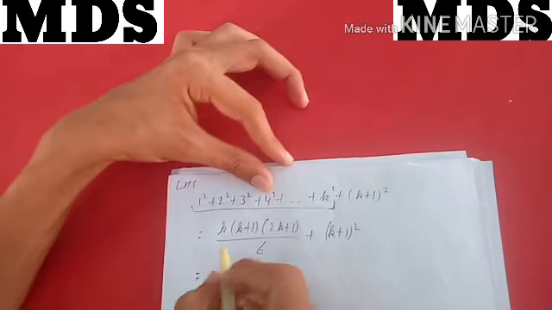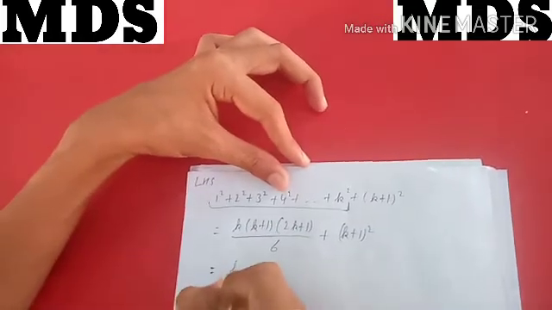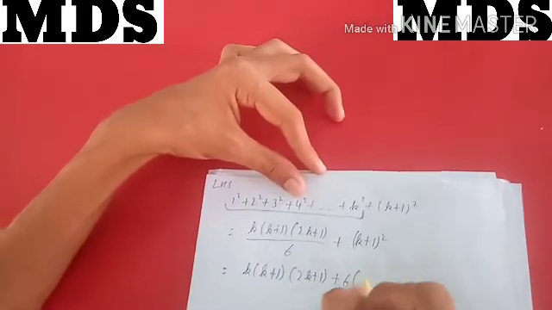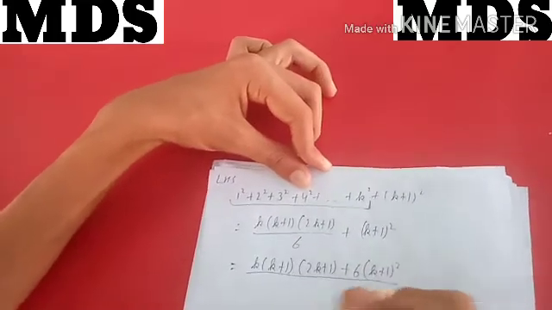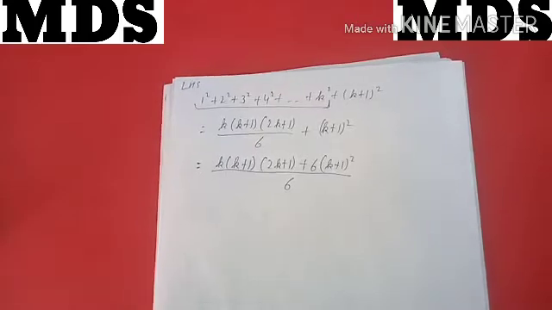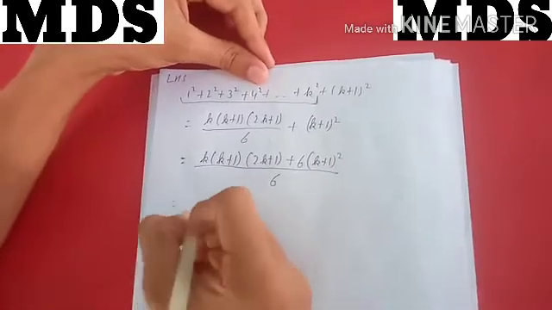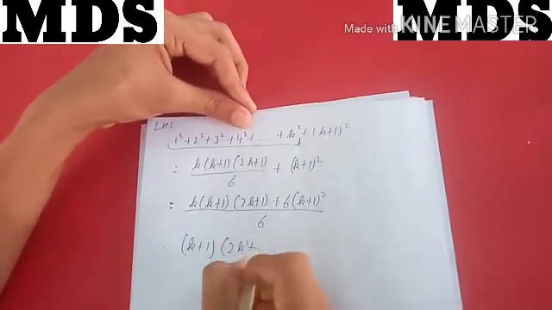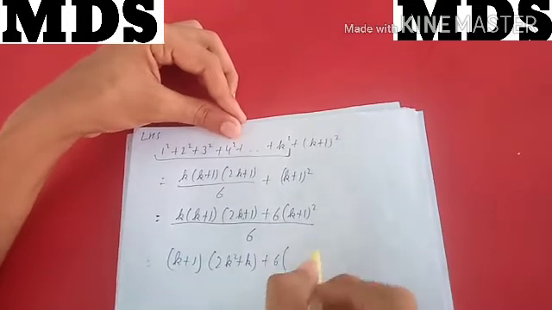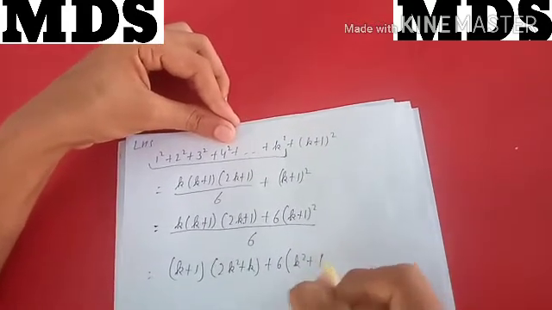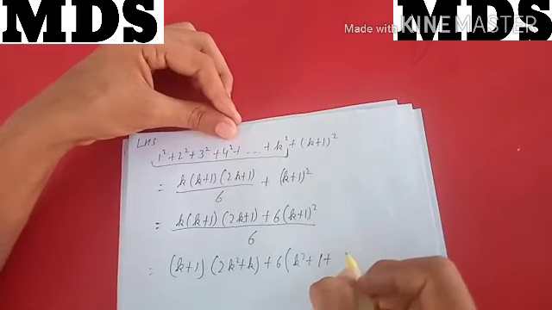So it will be k into k plus 1 into 2k plus 1 plus 6 into k plus 1 whole square, whole divided by 6. Now I can solve.